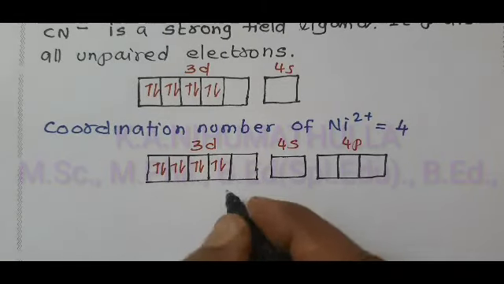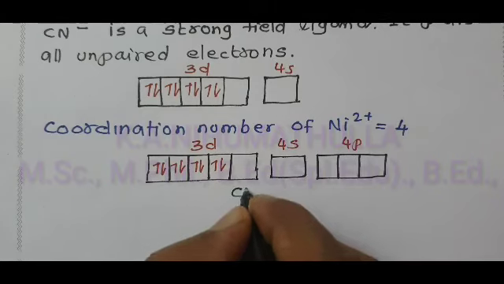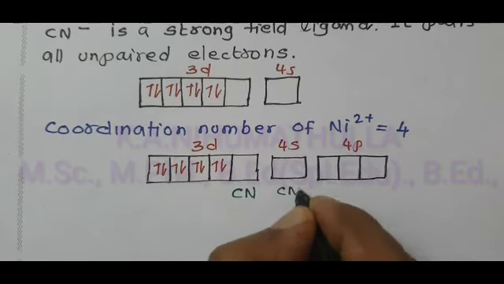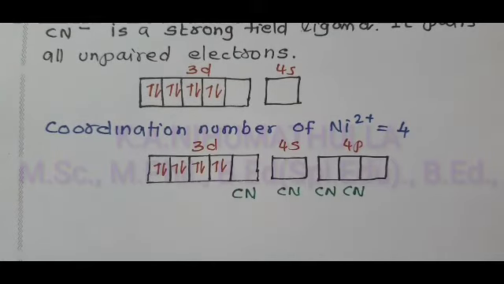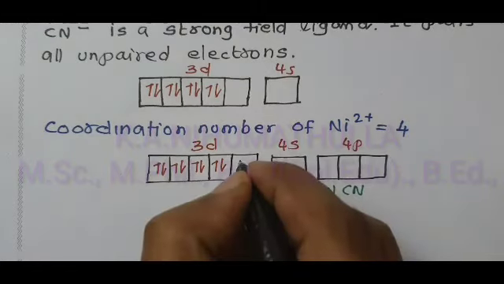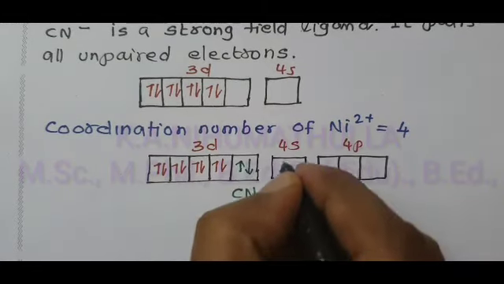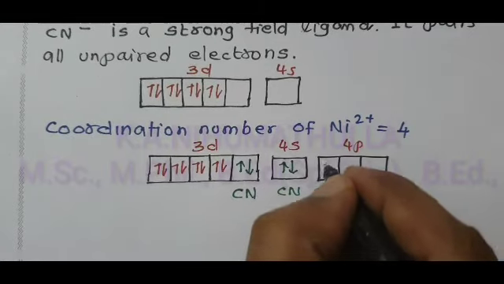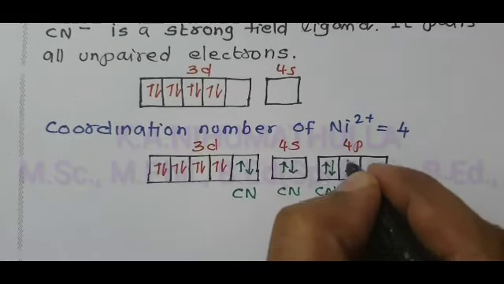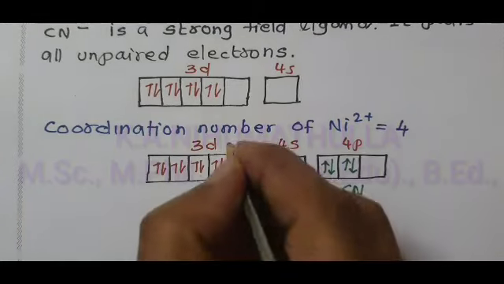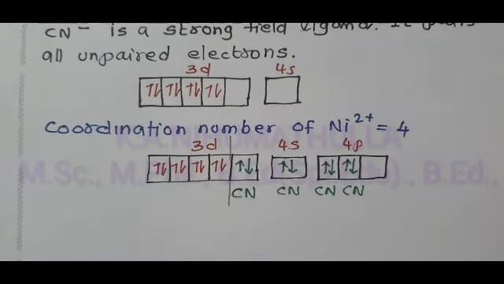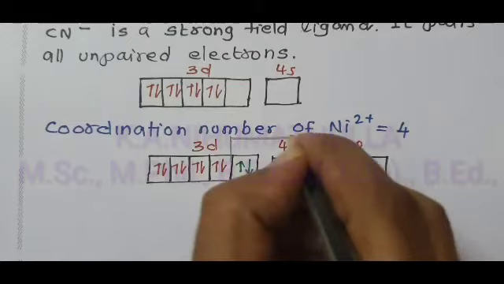We have 4 cyanido-kappa C, that means 4 CN minus ligands, each a negative ligand. The 4 cyanido ligands share a pair of electrons with the vacant orbitals of the central metal ion. Now the hybridization starts from the d orbital.